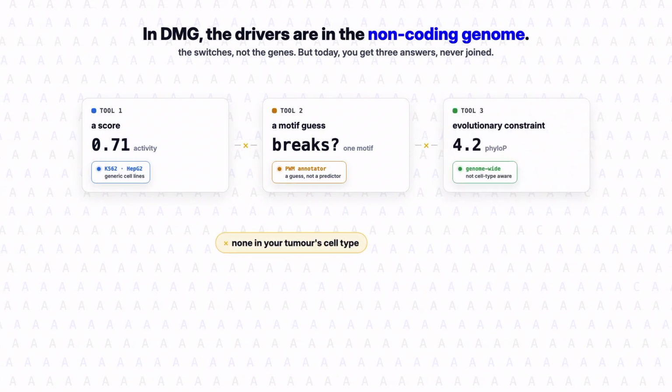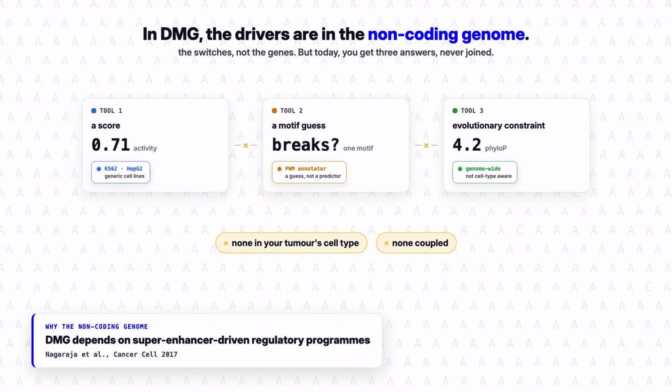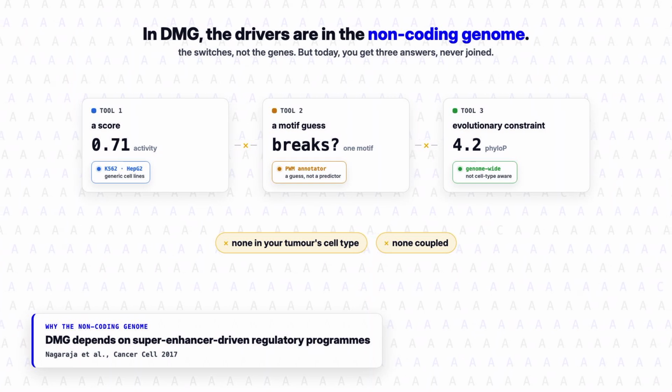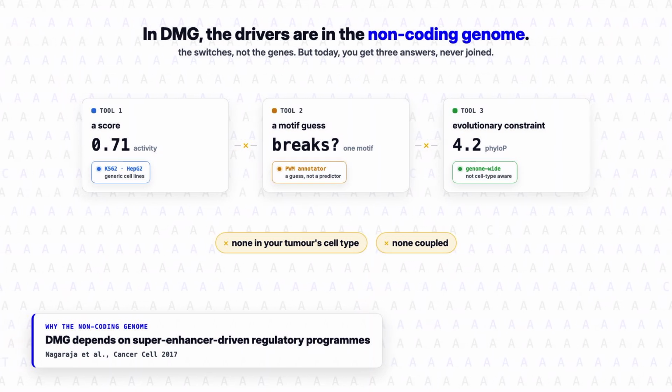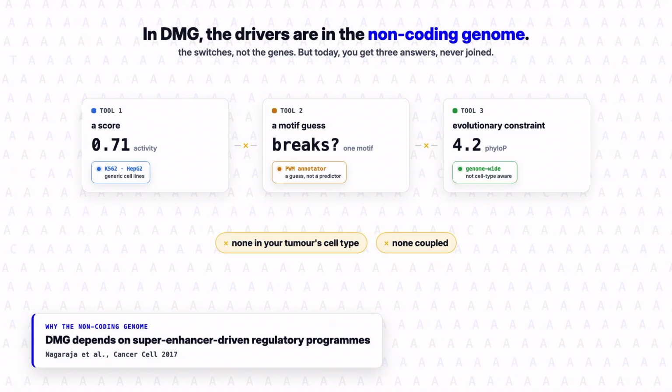In DMG, the drivers hide in the non-coding genome, the switches, not the genes. And today you get a score from one tool, a motif guess from another, an evolutionary constraint from a third. None of them are in your tumour cell type, and none of them are coupled. And validating even a single non-coding variant at the bench is slow and expensive. So the real bottleneck was never prediction. It's deciding which handful are worth it.